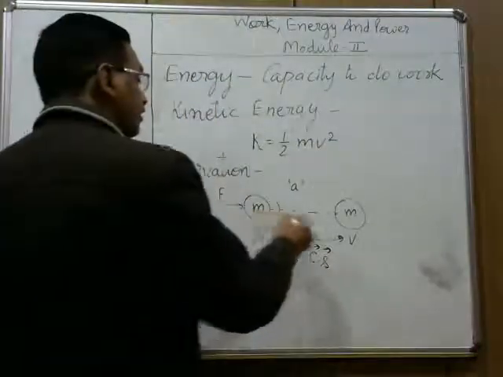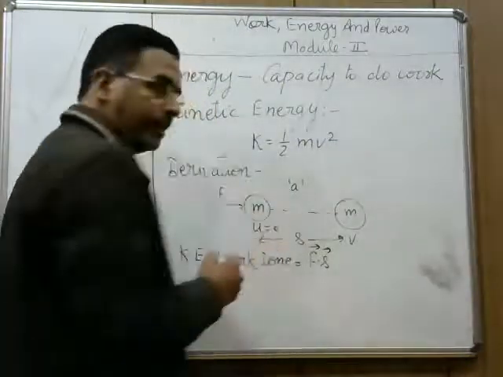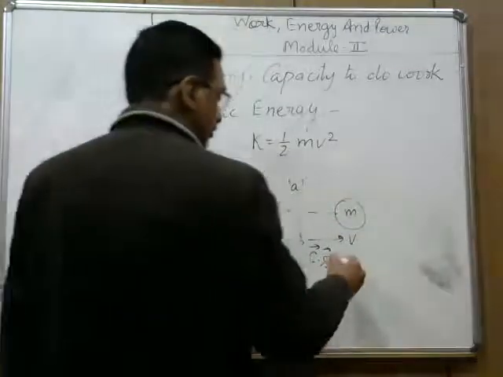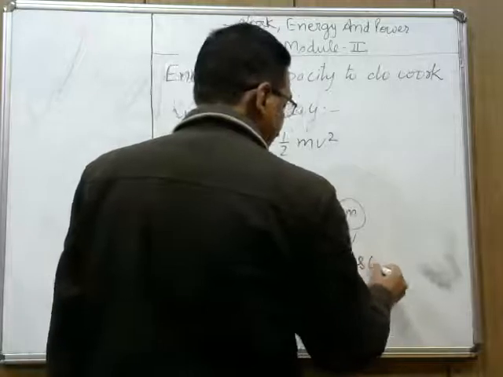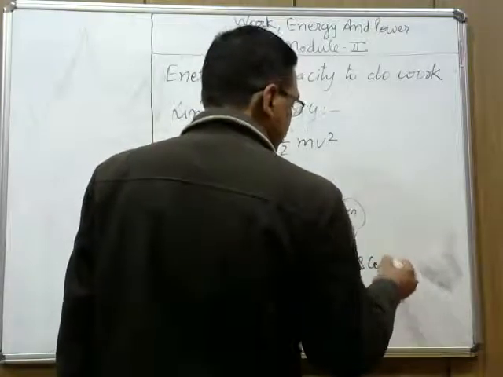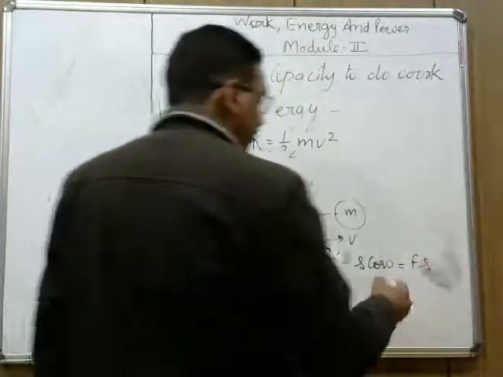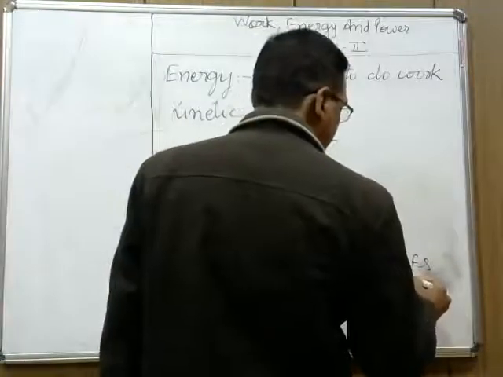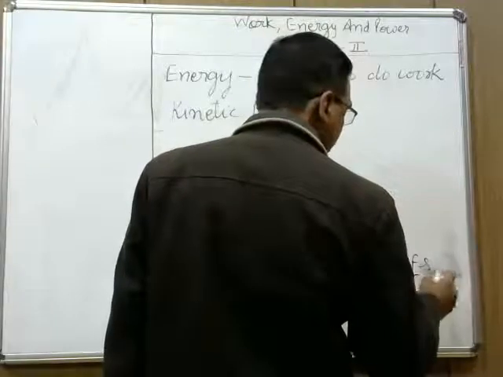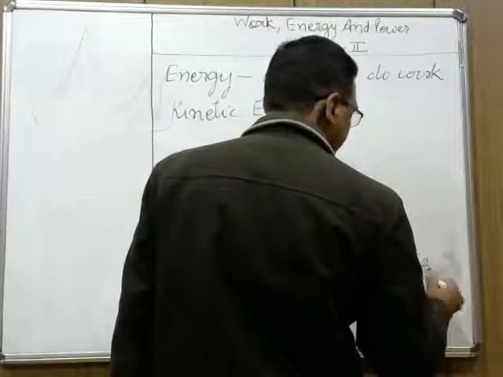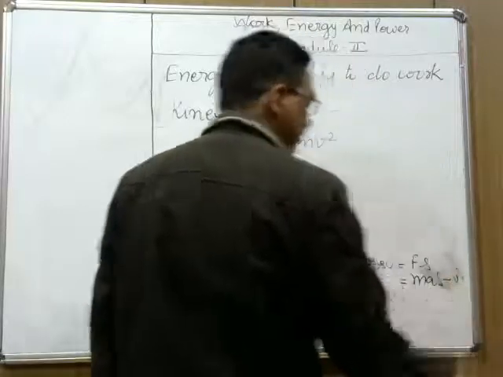Since the body is moving in the direction of force applied, velocity and acceleration are both in the same direction. So this will be Fs cos 0, so this is Fs. Now by Newton's second law of motion, F equals ma, so I can write mas. This is the first equation.